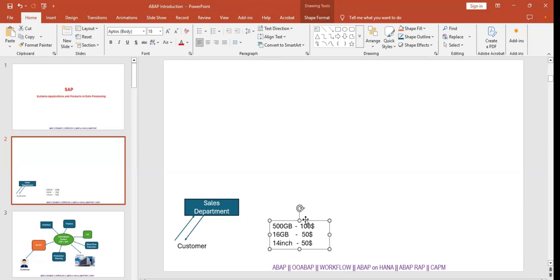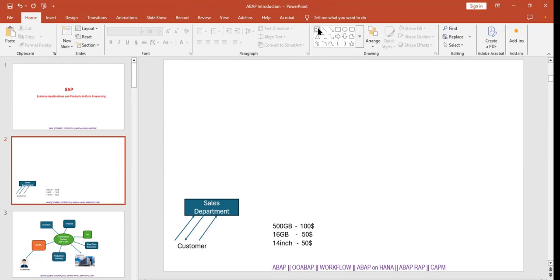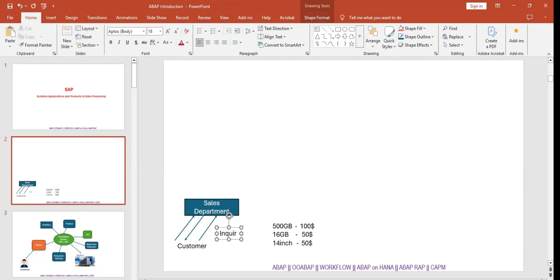First, you need to understand this frame. Then only we can easily understand it in SAP. So now you decided this shop is giving less price with good quality of product, so you are ready to give the order to this store's sales department. You can see there are three stages involved: you are giving the inquiry, then you are getting the quotation, and you are giving the order. So there are three stages involved between the sales department and the customer.